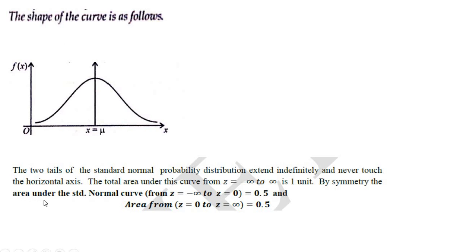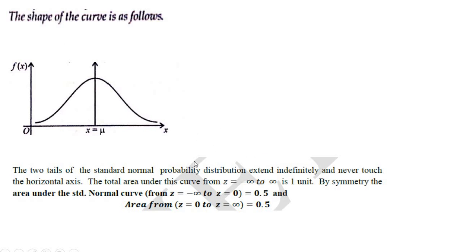By symmetry, the area under the standard normal curve from minus infinity to 0 is equal to 0.5, and from 0 to plus infinity is equal to 0.5.